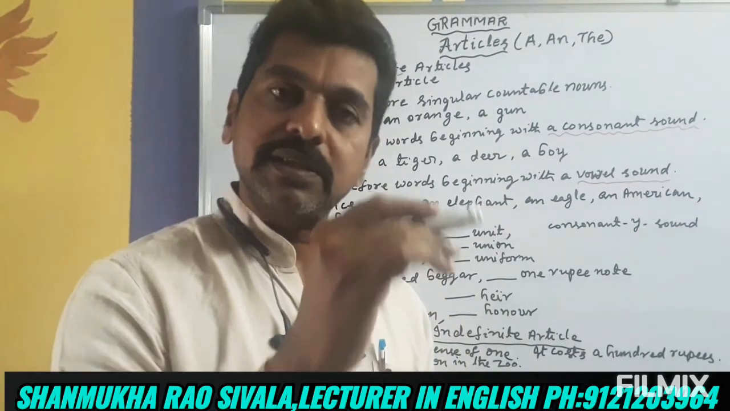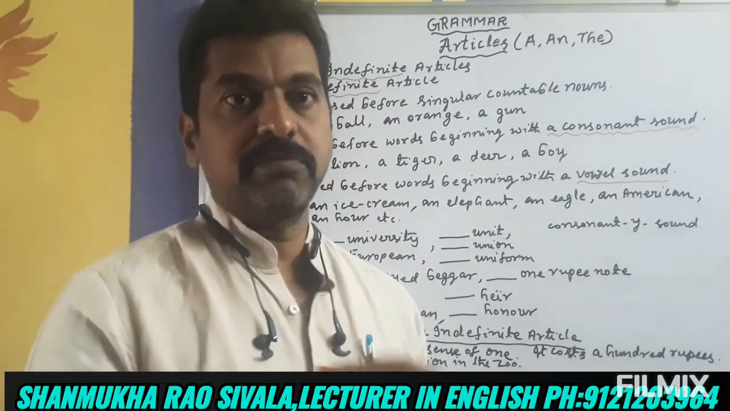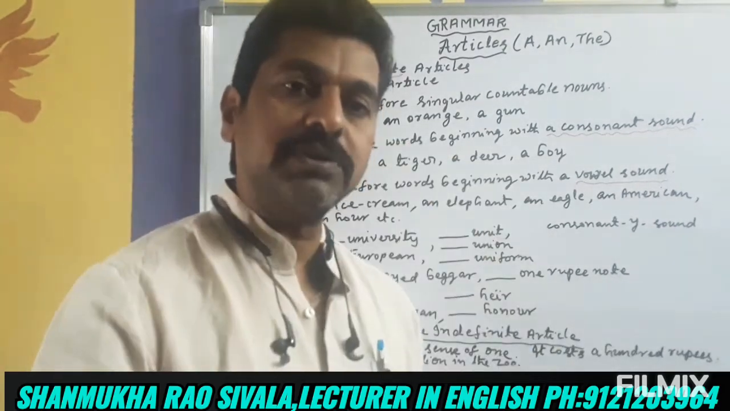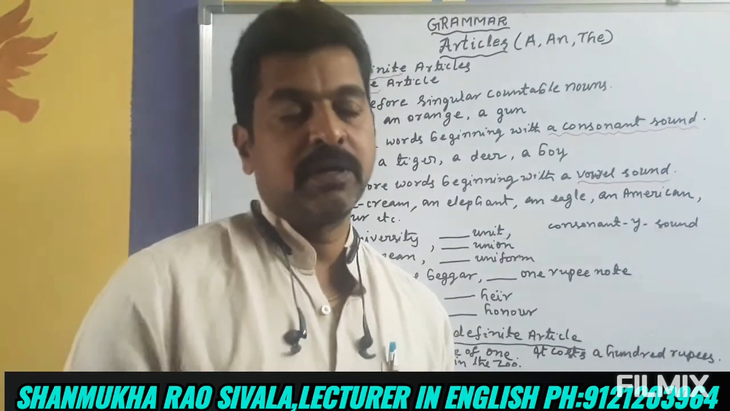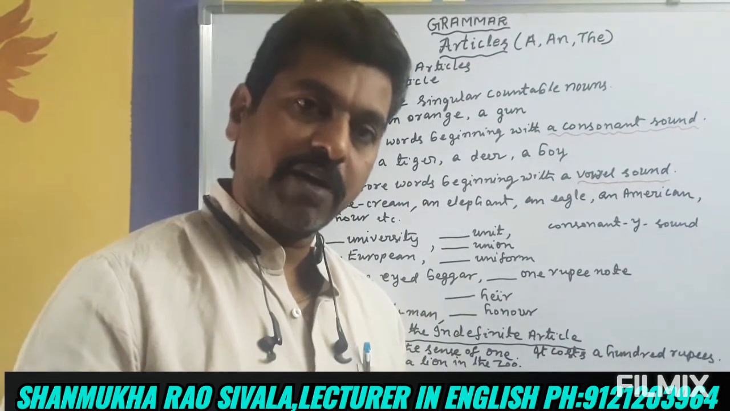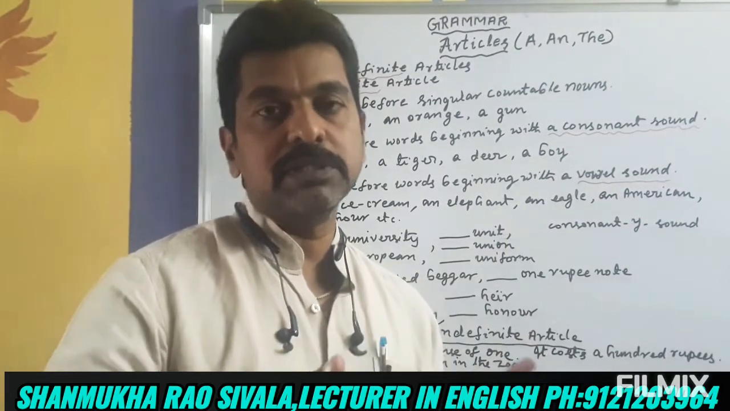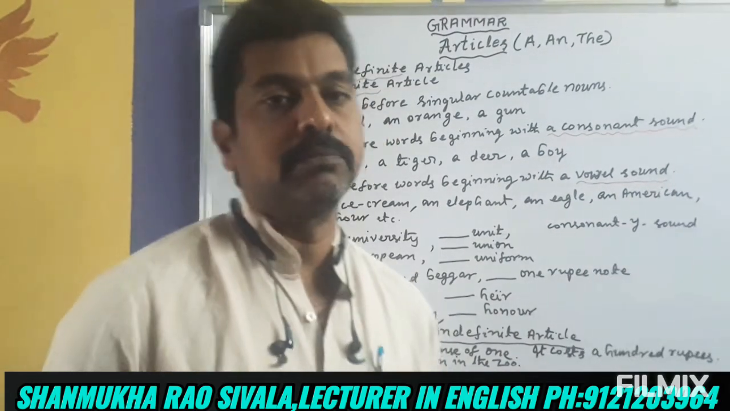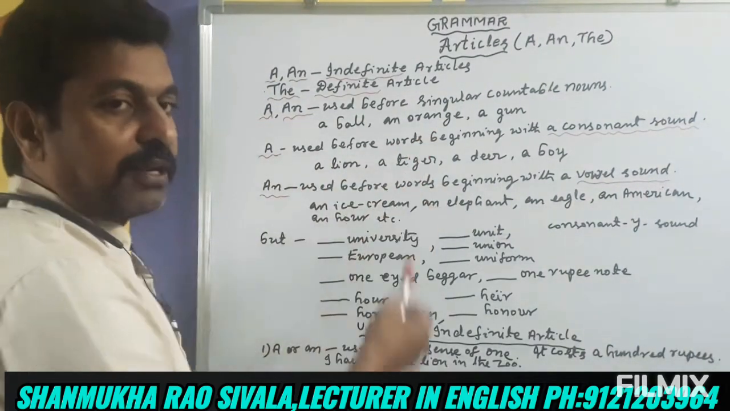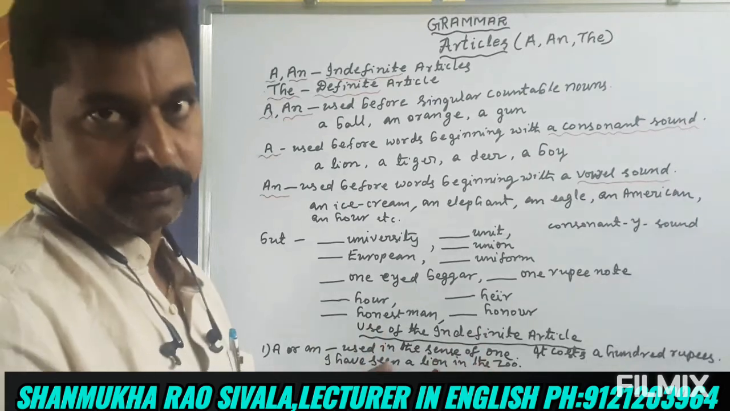Consonants are 21. Vowels are 5. But consonant sounds are 24. Vowels are 5, but vowel sounds are 20 in number. And now, a is used before words beginning with a consonant sound. Sound is important, not the letter.